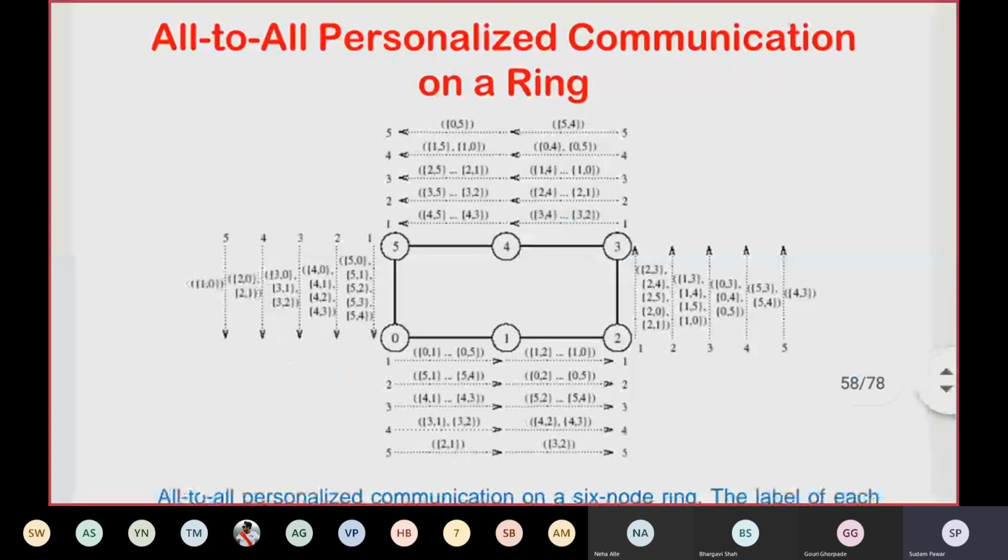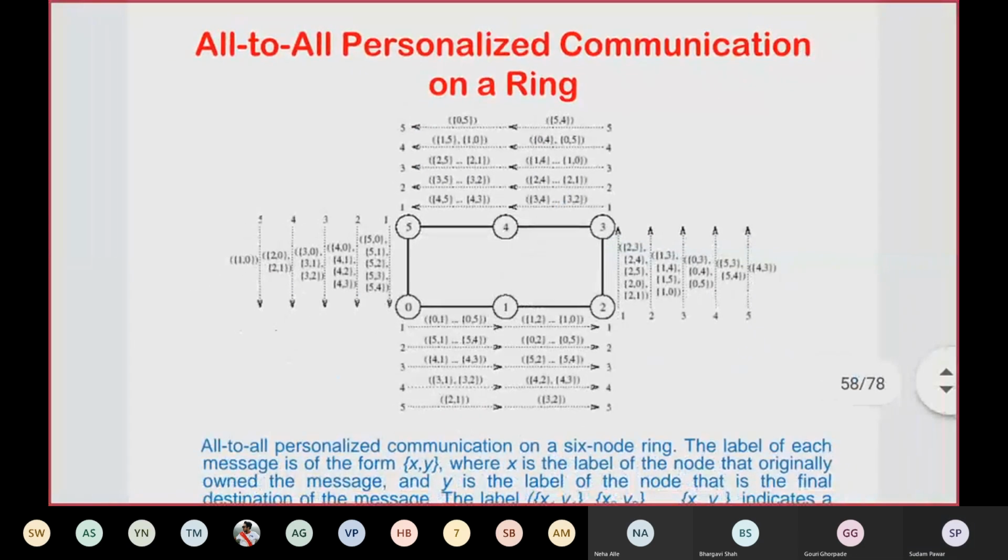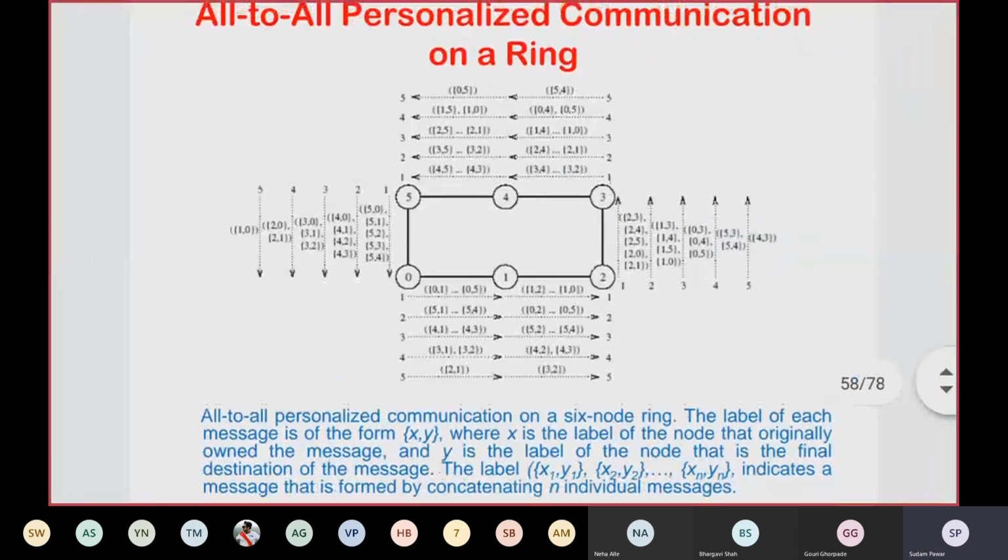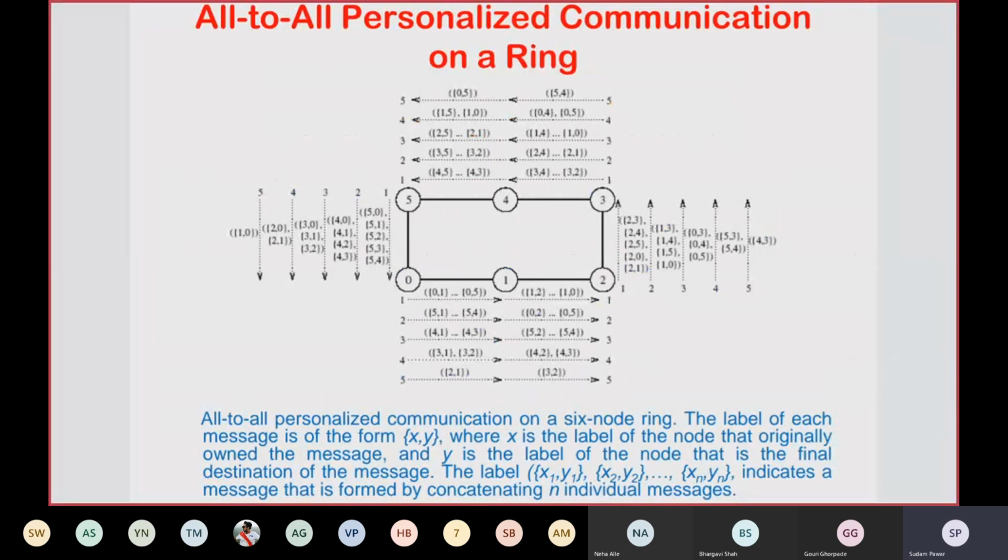If you see the current diagram, it is showing all-to-all personalized communication on a ring. Initially each node has the messages that are to be forwarded to every other node in that ring network. Node 0 will have the messages 0,1, 0,2, 0,3, 0,4, 0,5.